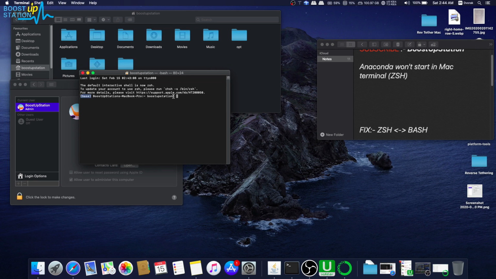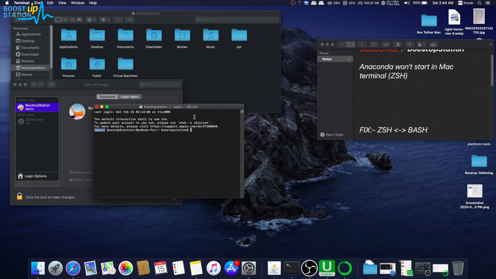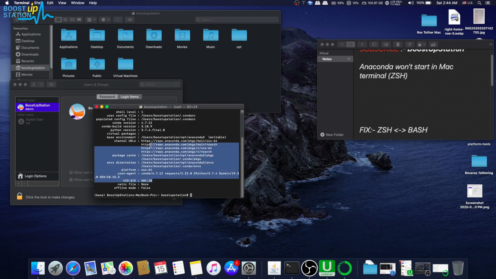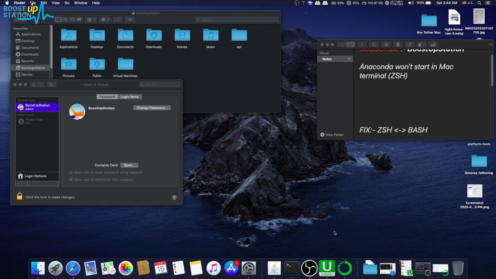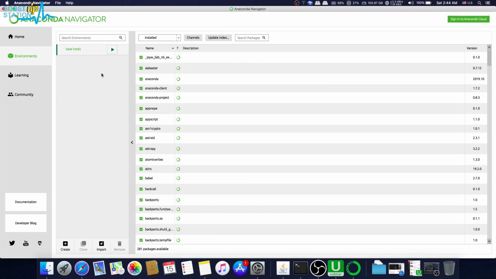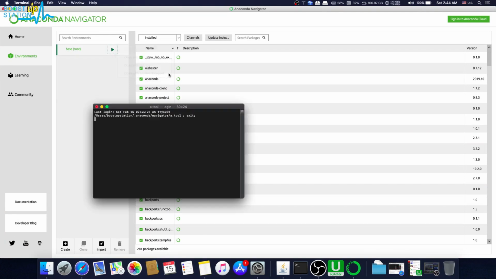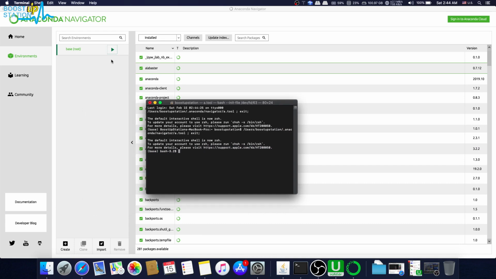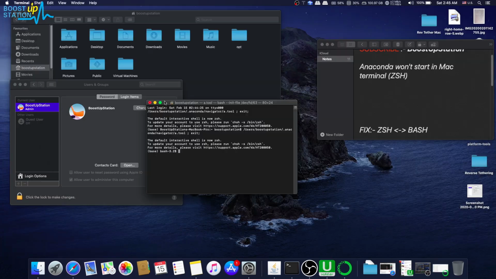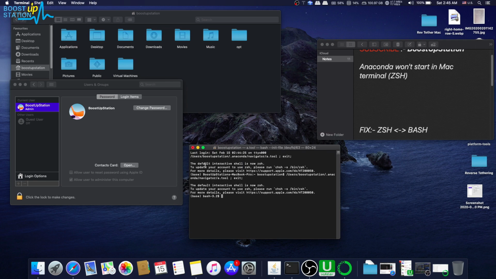It means that we have the bash shell with the Anaconda environment. Let's type the command conda info, and here you see that conda is running. Close it, and now let me show you by running it in the Anaconda Navigator also. Open terminal, and here you have the terminal running from the Anaconda Navigator also. And this is a permanent solution whether you restart or do anything.